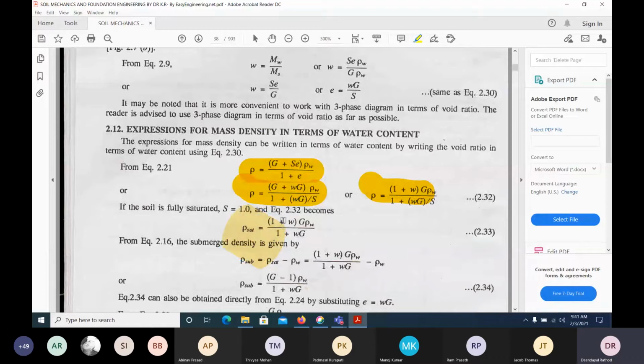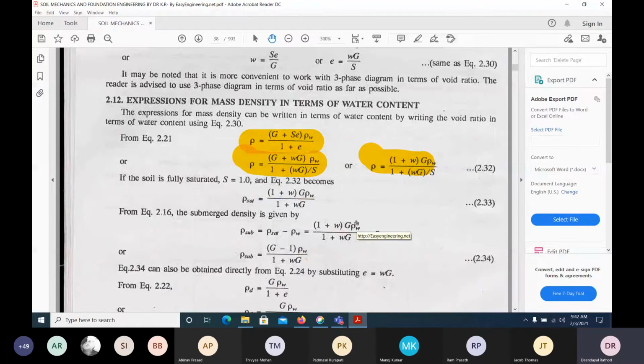the saturated densities. Here S equal to 1, you will get saturated. How to get submerged density? Saturated density minus density of water. So here saturated, submerged, already we know this definition.